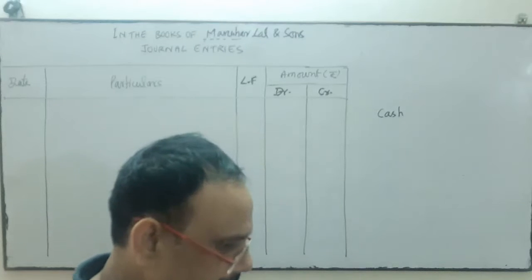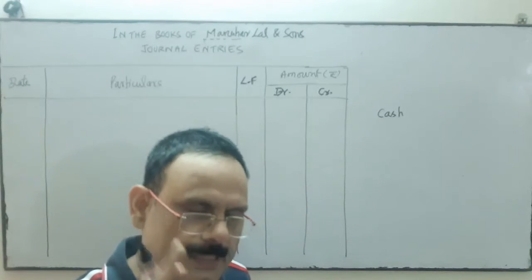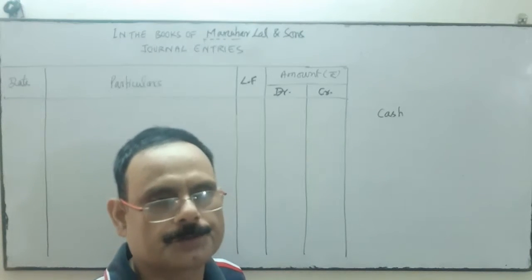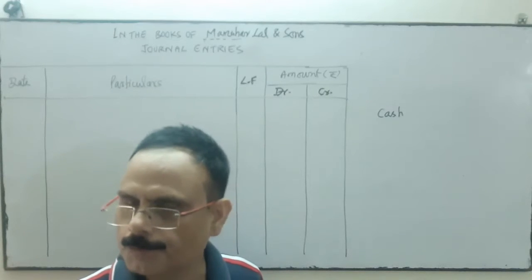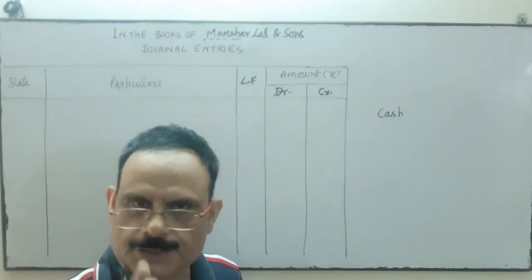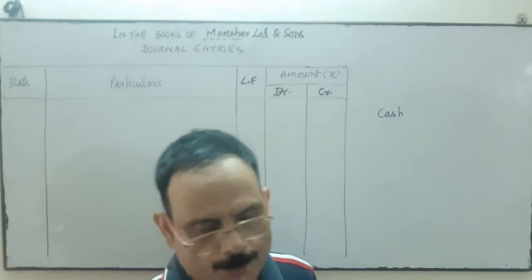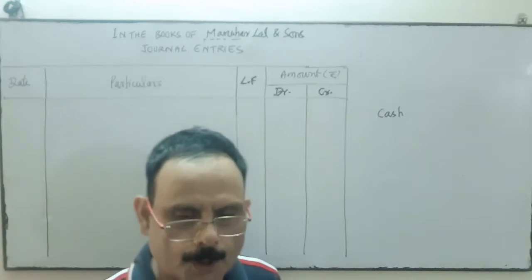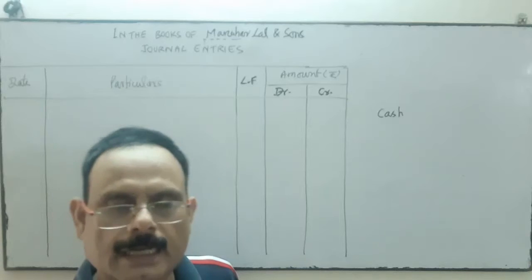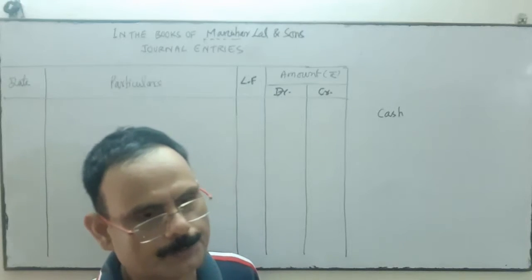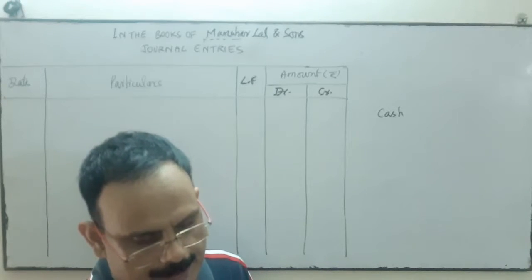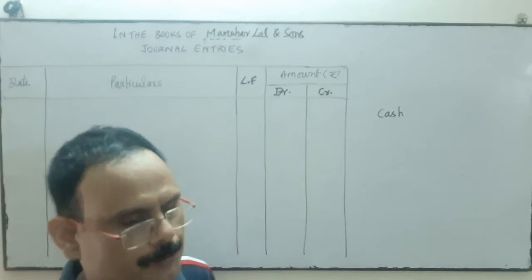Whenever we see a transaction, as I told you, we always see the transaction from the business point of view. We never see the transaction as an employee, as a customer, as a supplier, as a government. We always see the transaction from the business point of view.